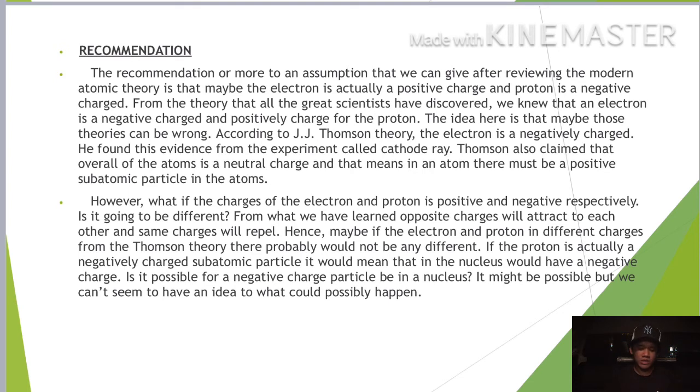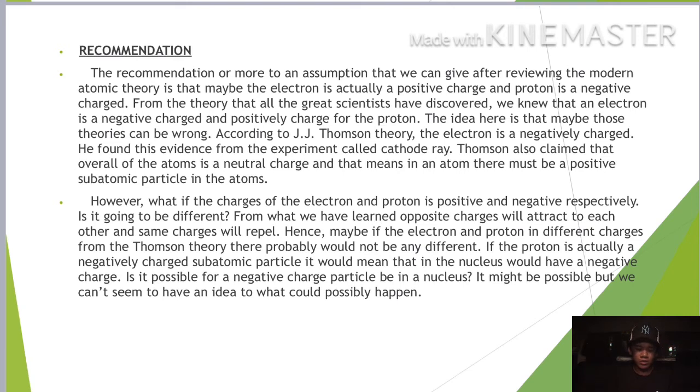However, what if the charges of the electron and proton are positive and negative respectively? It's going to be different. From what we have learned, opposite charges attract each other and the same charges repel. Hence, maybe if the electron and proton had different charges from the Thomson theory, there probably would not be any difference.